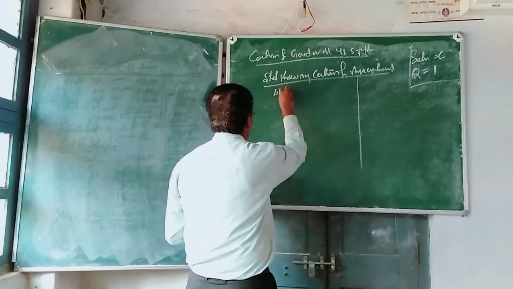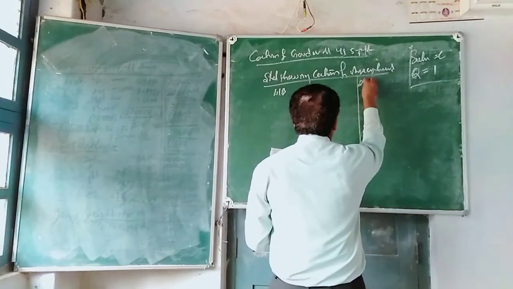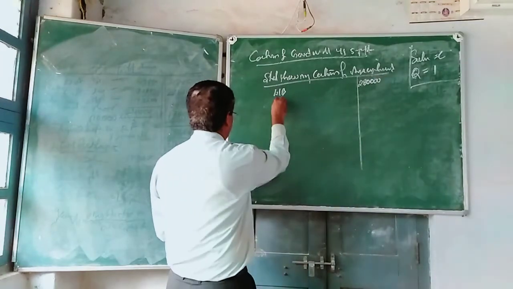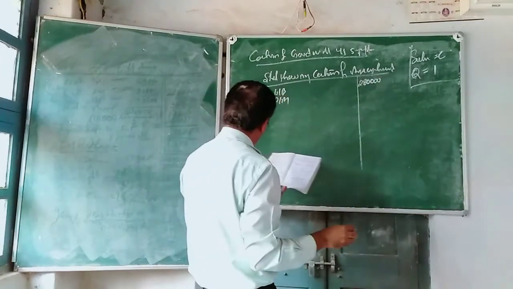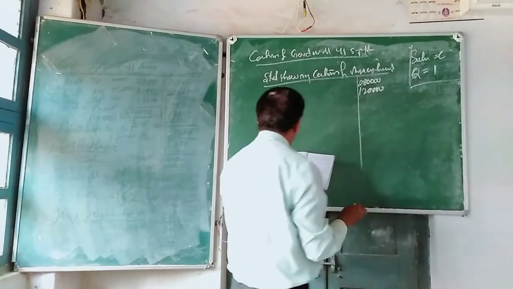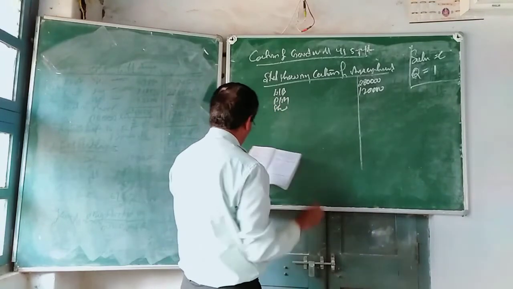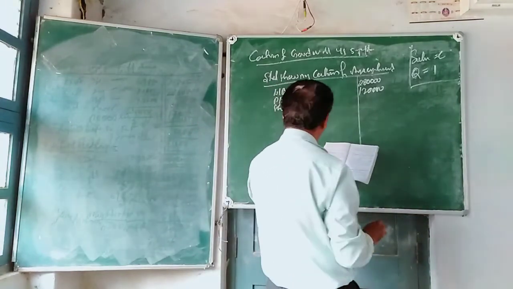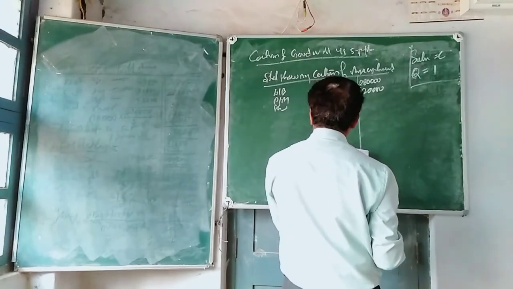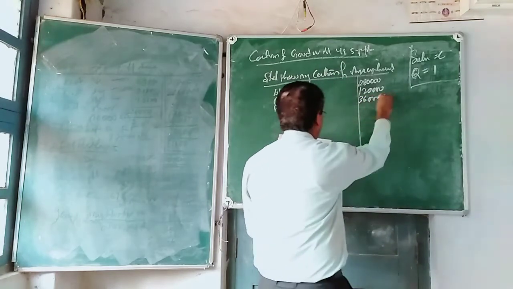So land and building is given a revalued figure in this particular case, 2 lakh 80. Thereafter, plant and machinery is given a revalued figure, 1 lakh 20. Stock is not given a revalued figure, so directly take from the column 3 lakh 60.